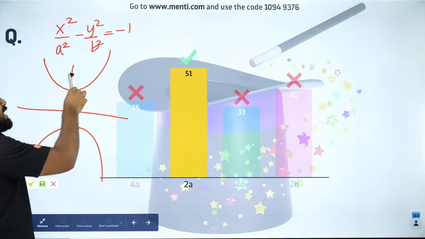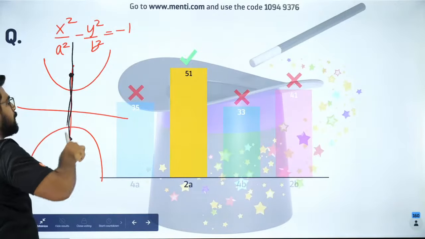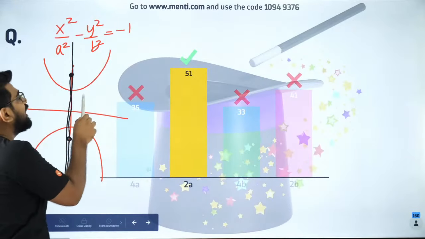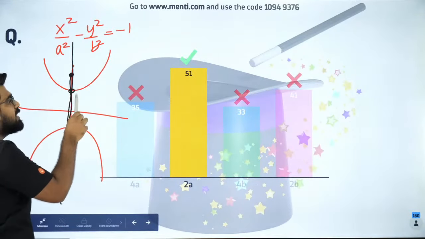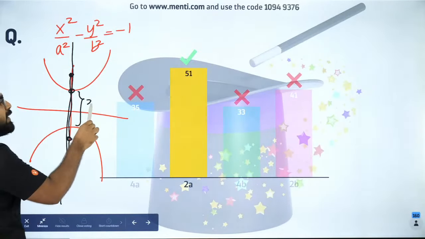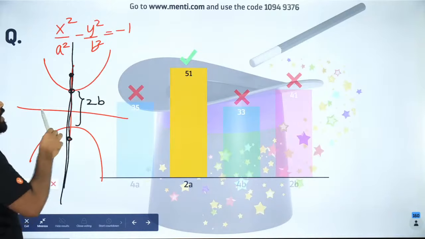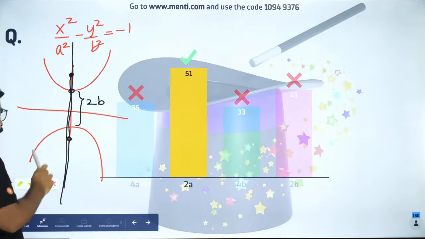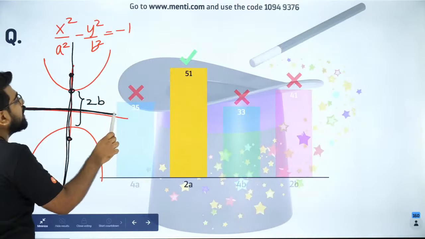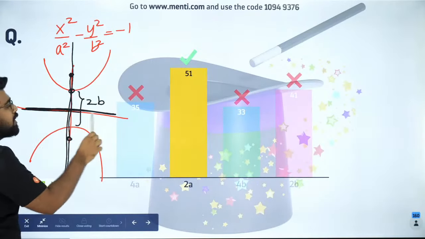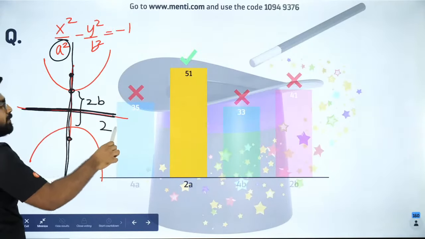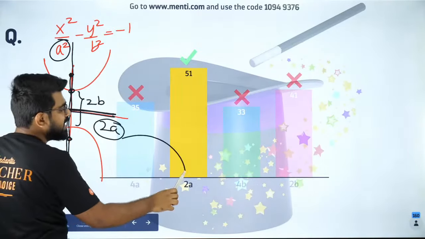This black line, the y-axis, is your transverse axis, and the length of the transverse axis is from here to here, which will be 2b. So the conjugate axis for this hyperbola will be along the x-axis, and of course it will be of length 2a. So that is why 2a is my answer.